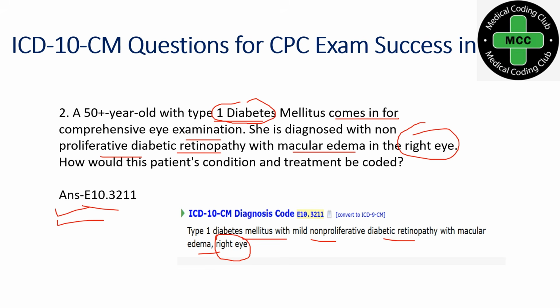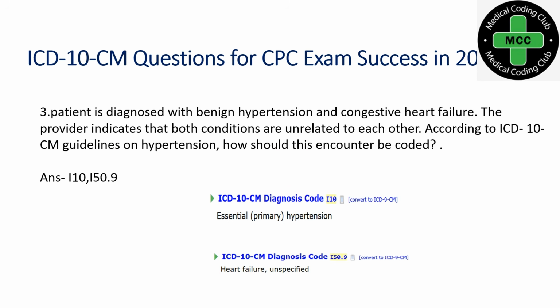Next, a patient is diagnosed with benign hypertension and congestive heart failure. The provider indicates both conditions are unrelated to each other. According to the ICD-10-CM guideline on hypertension, how should this encounter be coded? Here the conditions are clearly unrelated and we have to code them separately.